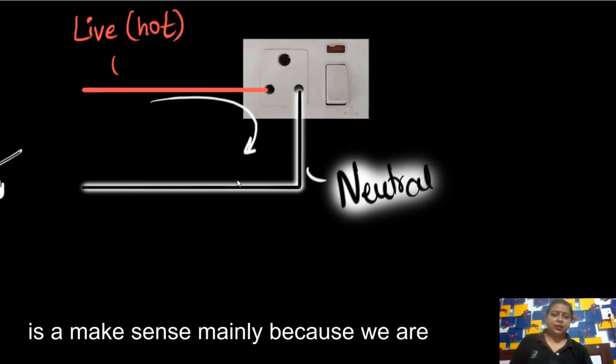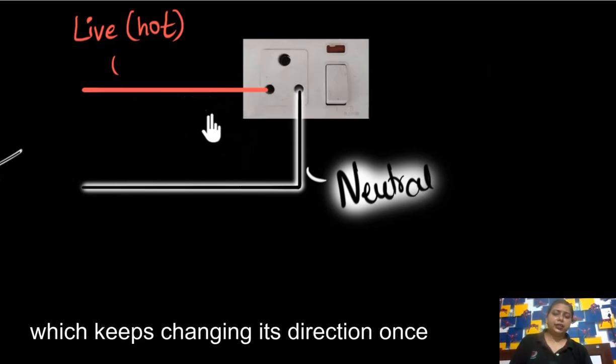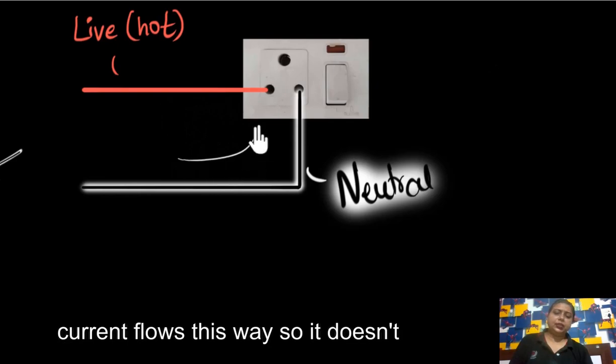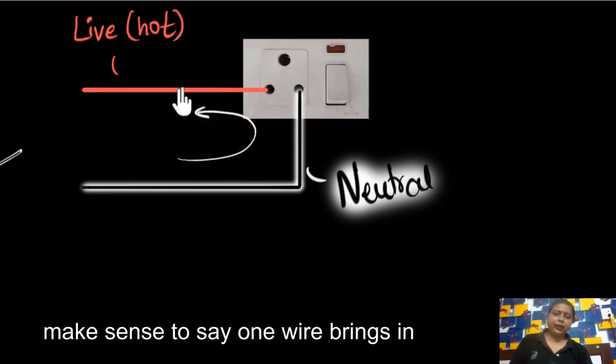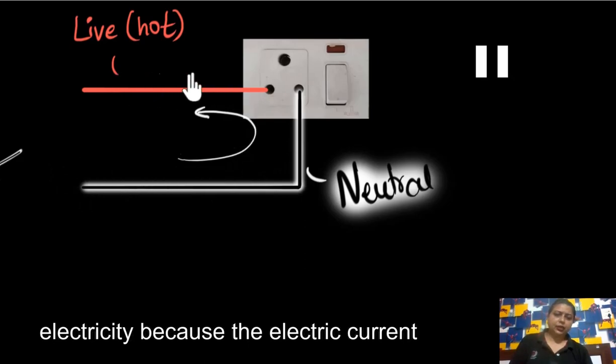Simple, right? But it doesn't make sense, because we are not dealing with one directional current, right? You remember that we are dealing with alternating current which keeps changing its direction. Once the current flows like this, then it flows this way, so it doesn't make sense to say one wire brings electricity in and another brings it out.